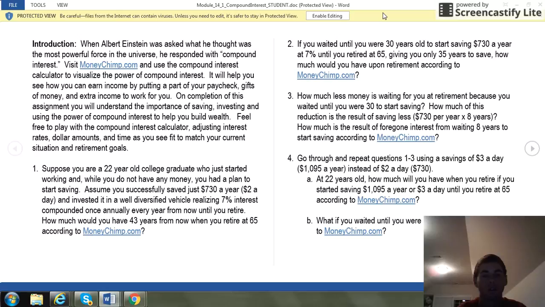So the main gist of this lesson, aside from teaching you how to understand this, is make sure you start saving early, because it's never too early to start saving. Again, just going over everything again.